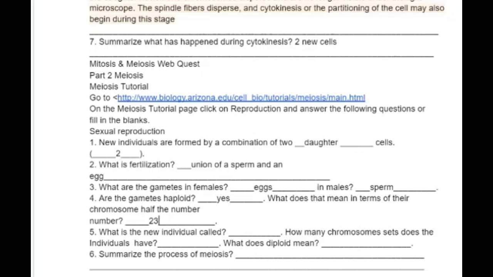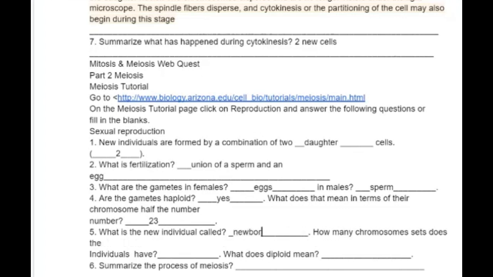What is the new individual? It's called an organism. When a baby's born, it's a baby if it's human, but it's called a newborn. The newborn better have all 46. That means double.